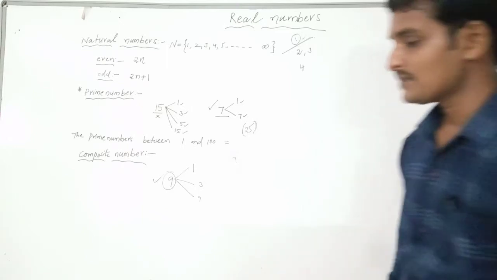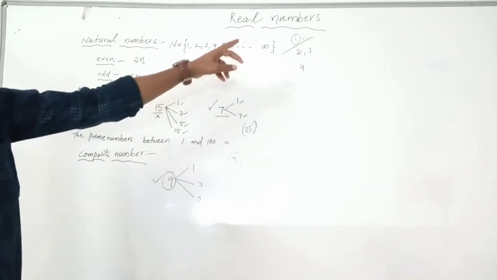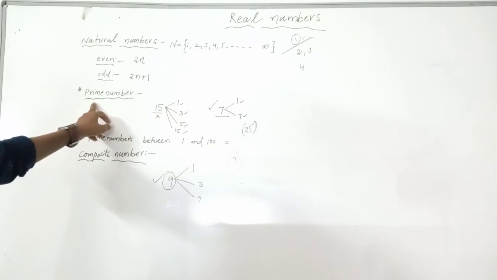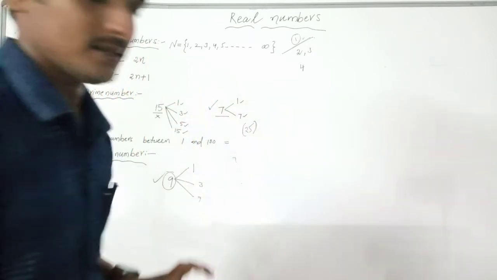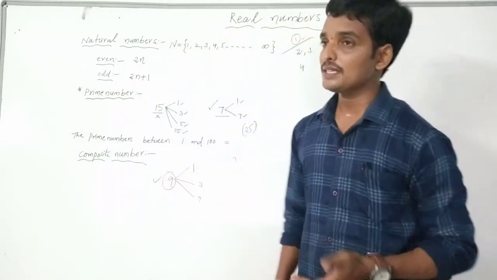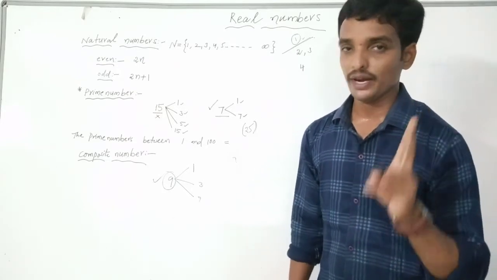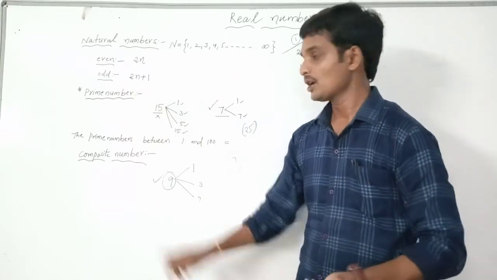If you observe the definitions of prime number and composite number, you can tell easily the nature of 1. What is the definition of a prime number? Exactly 2 factors is a prime number. More than 2 factors is a composite number.